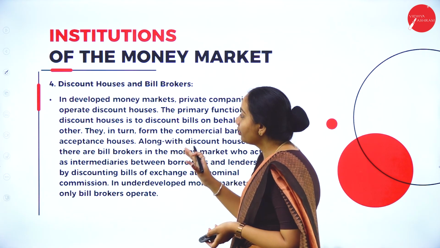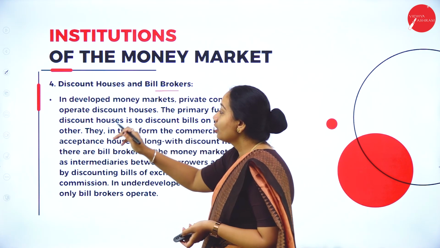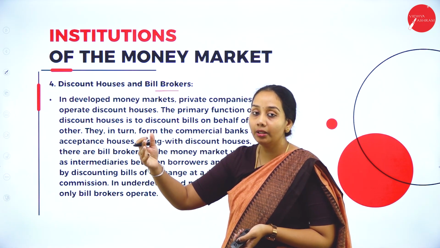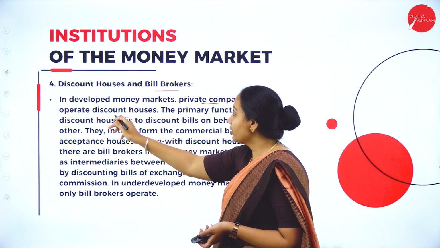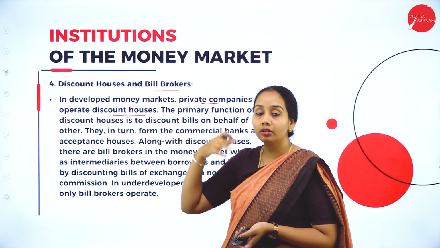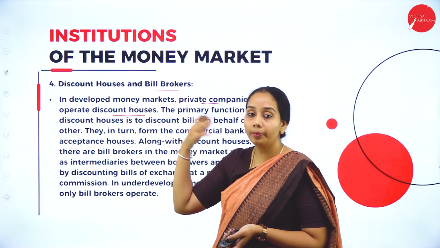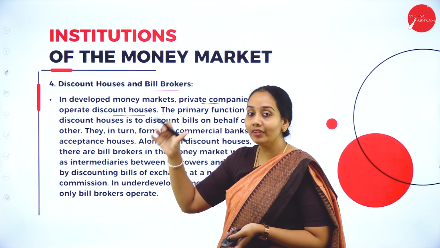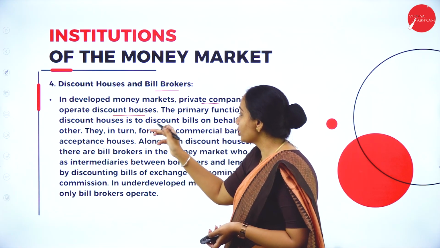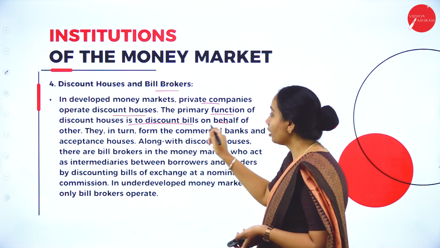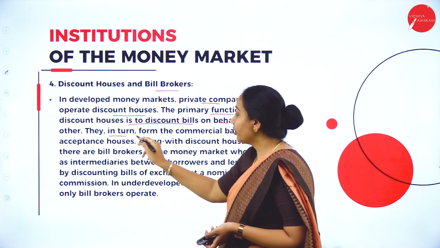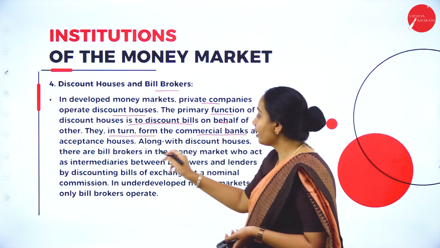So next is about discount houses and bill brokers. In a developed money market, that is in developed countries, private companies operate discount houses. As I have told, any top corporate companies are going to have their separate houses called discount houses. The primary function of discount houses is to discount the bill on behalf of others. They in turn deal with the commercial banks and acceptance houses.